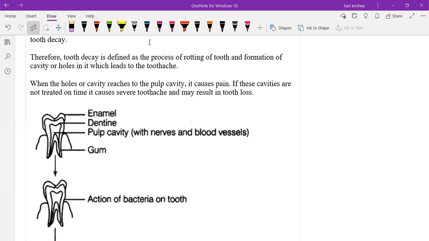Yeah, the pulp cavity is very, very important, right? Because it will contain the nerves as well as blood vessels. If any damage happens to the pulp cavity, it will affect the tooth strength and we will feel a lot of pain also. So to protect the pulp cavity, there is an outer covering called dentine. And to protect the dentine, again there is one more outer covering, that is called enamel. Understood? So all the 3 will form the teeth and will be stuck into one place called the gum.